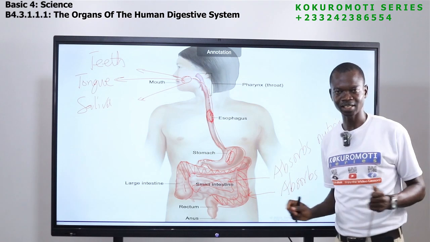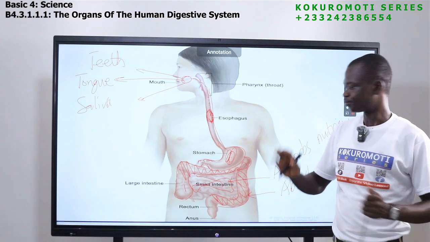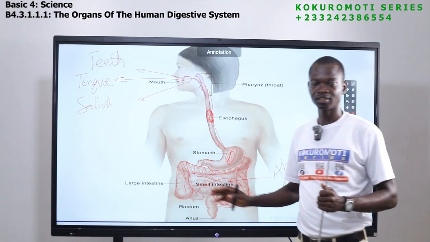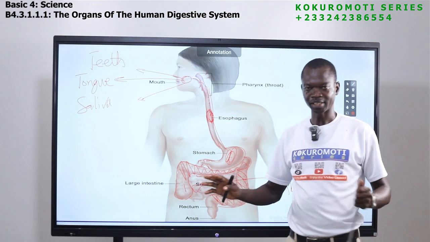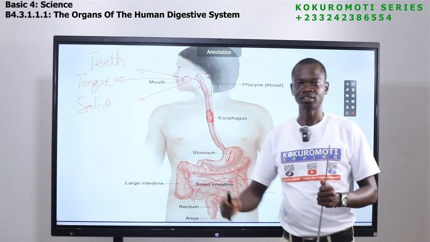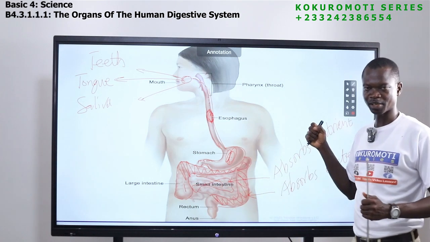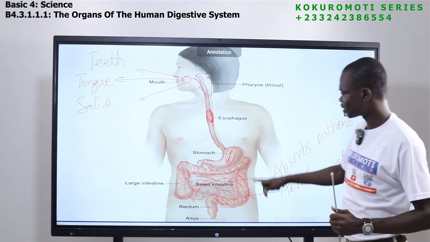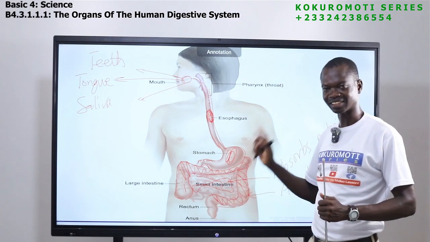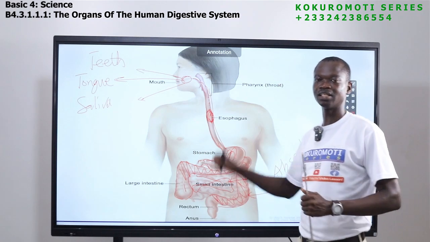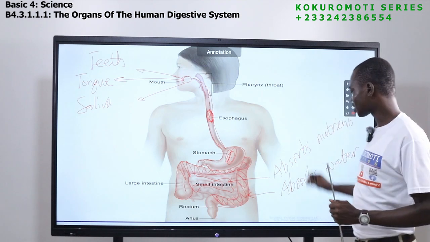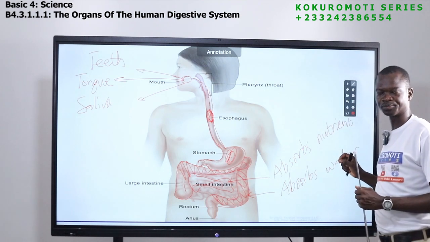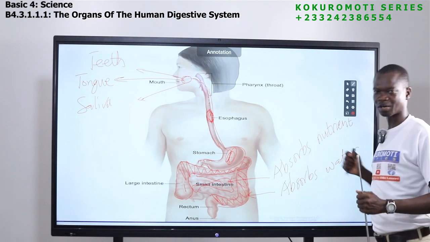In the small intestine, listen, the food is not broken down again. When it gets to the small intestine, the nutrient in it is taken by the body. From the small intestine, it goes to the large intestine. Listen, the small comes before the large. In the large intestine, the water part of the food is also absorbed.